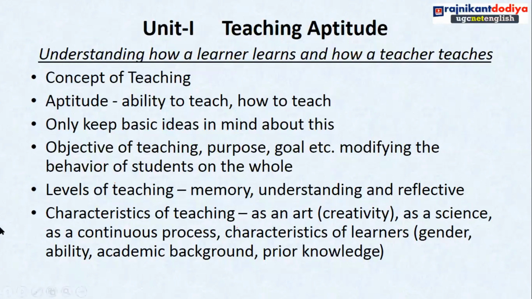Then levels of teaching will be asked: memory, understanding, and reflective. Memory basically means whatever we can memorize, whatever we can remember, for a short time or for a long time. Apart from memory, some topics we can understand properly, and we can remember these topics with understanding for a long time. Then reflective means reflection on our own self: whatever we are teaching or learning, are we going right or not. That we'll discuss in the next session.